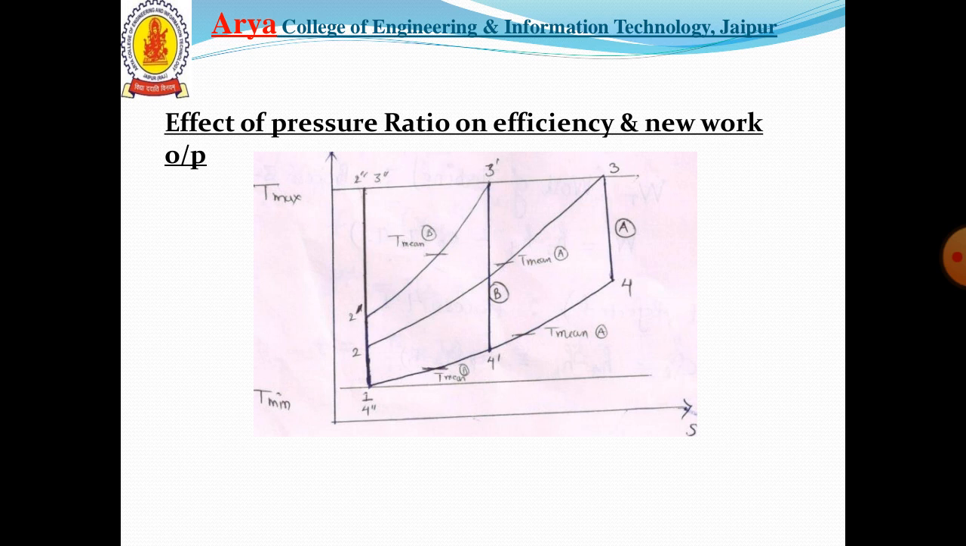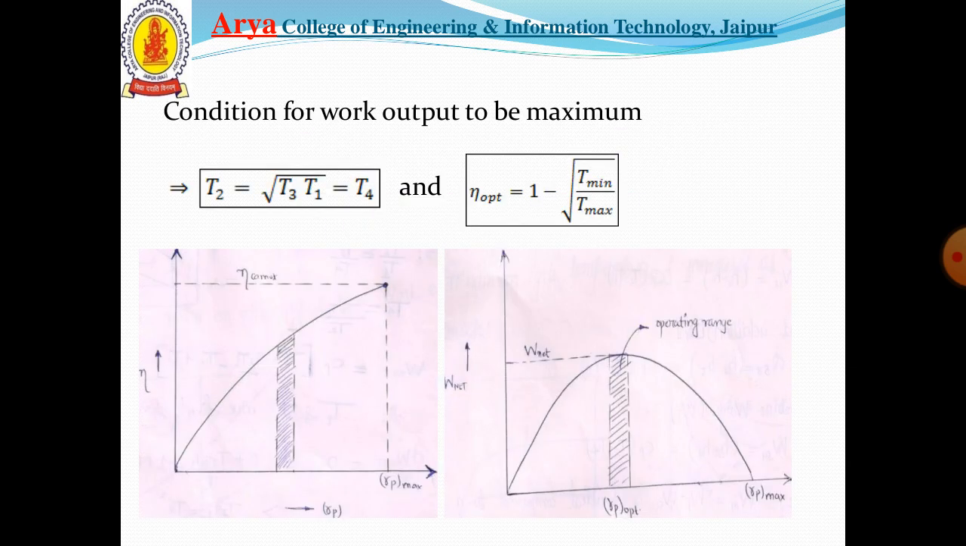The efficiency becomes maximum when the compression process ends at the maximum temperature limit, and at that point the efficiency becomes equal to the Carnot cycle efficiency. But at that point the net work output becomes 0. That can be shown by these diagrams. In the right hand diagram we have the net work output, which is 0 when Rp is maximum. At the optimum we have the maximum output. In the left hand diagram we have the maximum efficiency at Rp maximum.